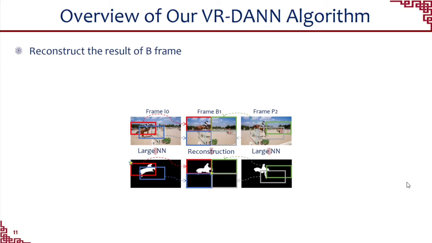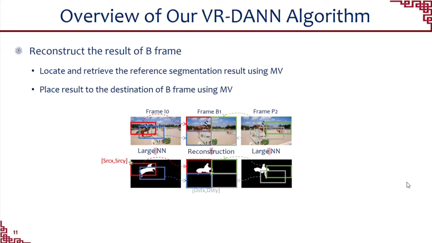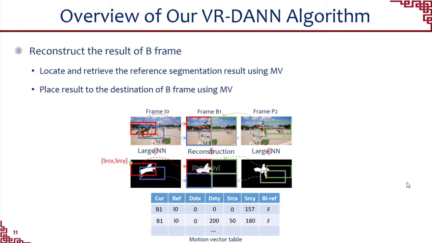In the following, we introduce our proposed VR-DANN algorithm in detail. We first locate and retrieve the reference segmentation result using source X and source Y coordinates. Then, we can place the result at the destination of the B frame according to dest X and dest Y coordinates. Those coordinates are recorded in the motion vector table.